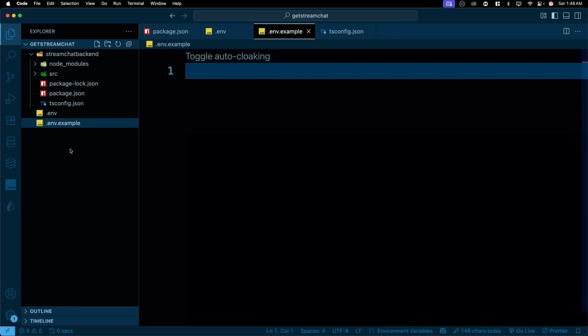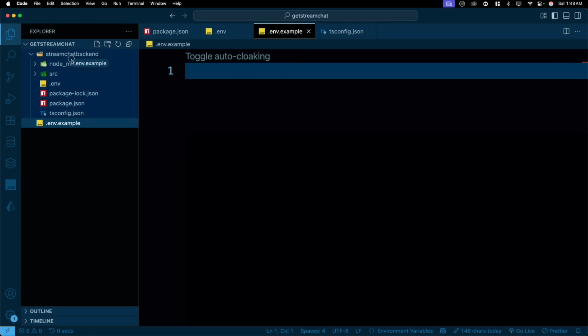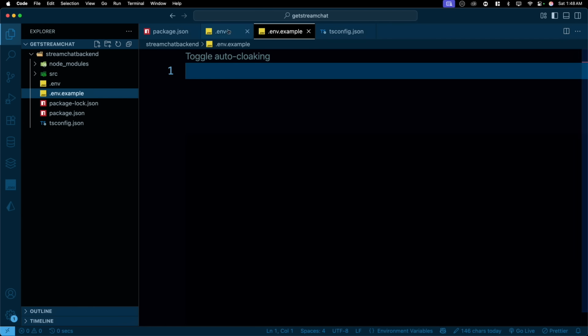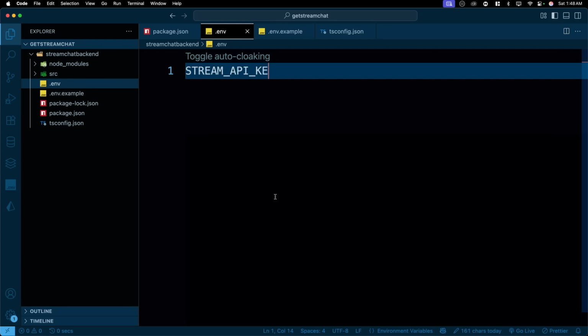And I accidentally created them in the wrong place. They should be inside this one. Yes, please move it. This one also should be inside the backend folder itself. Move it there. Now inside these, you will need a few things named almost exactly the same. Since we are writing our custom backend, they don't matter much, but keep them almost the same name.